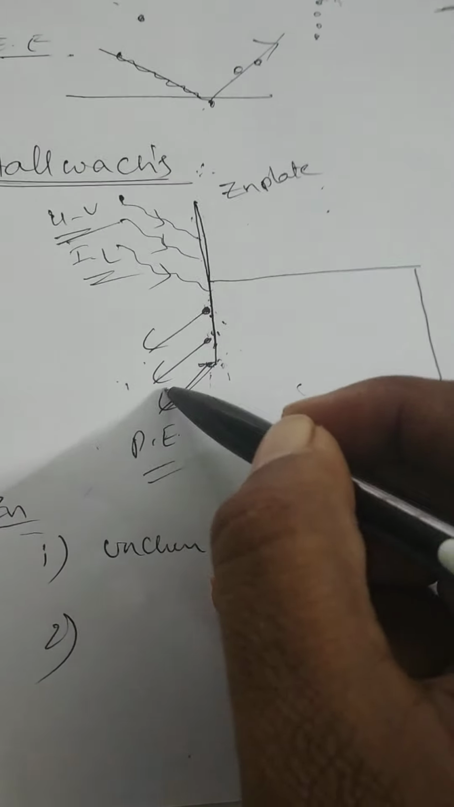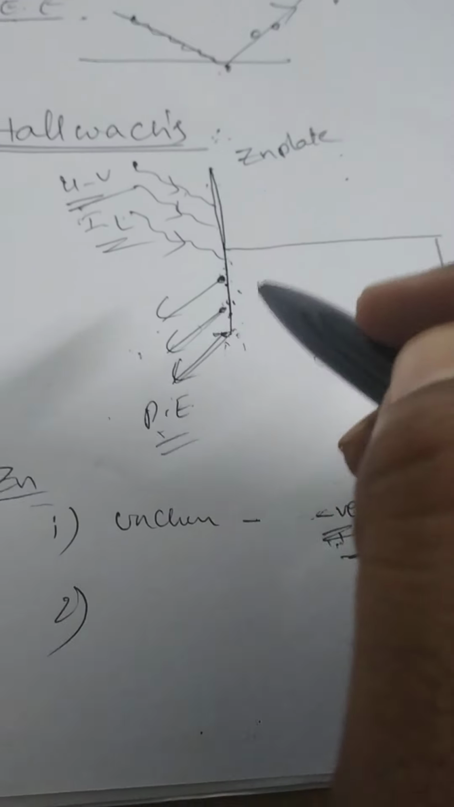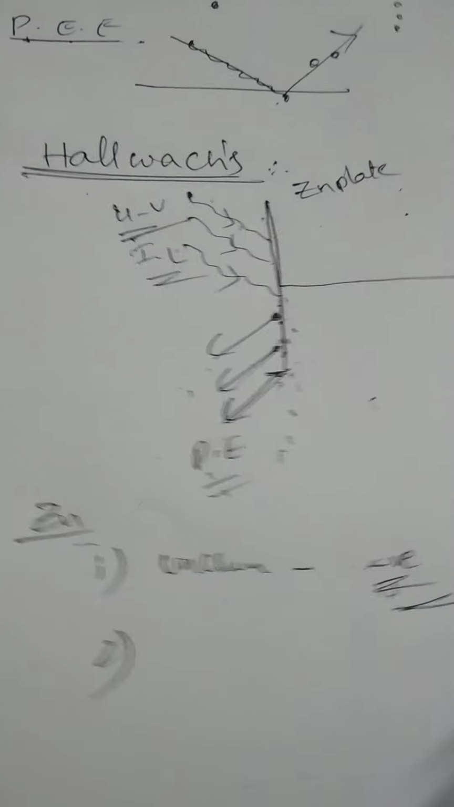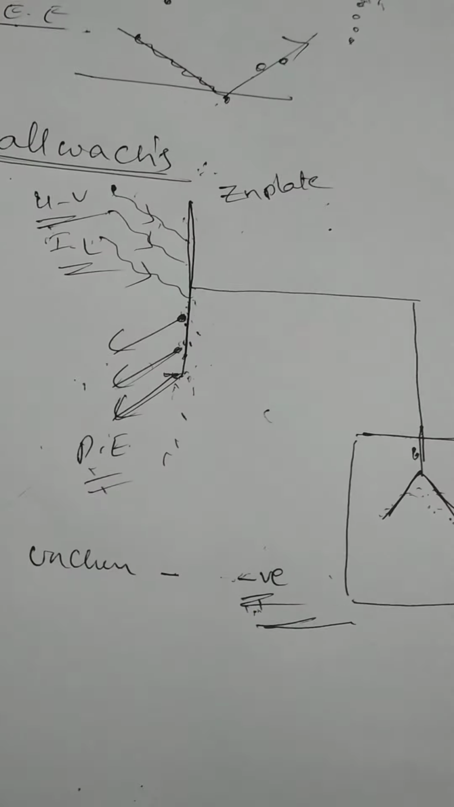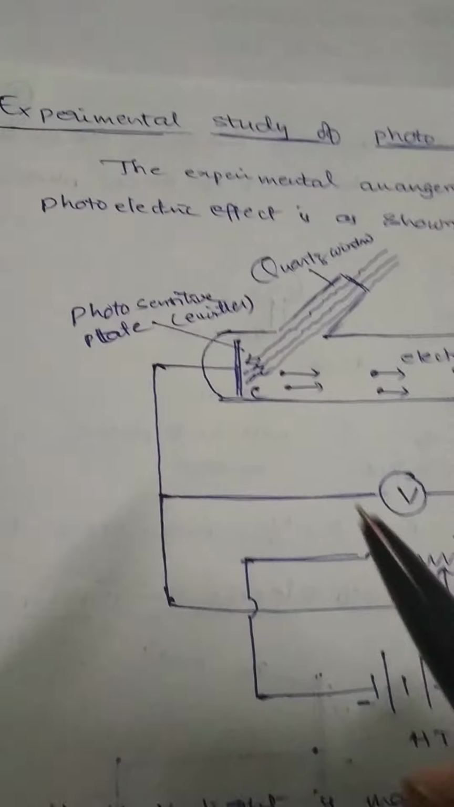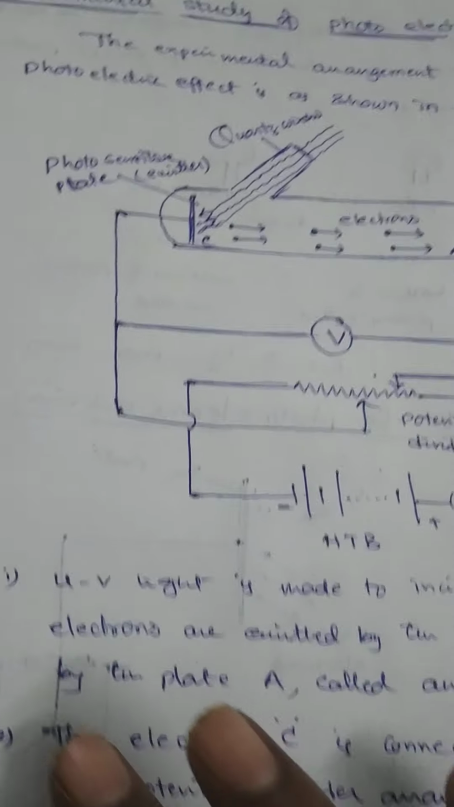Therefore, the process of emission of electrons when exposed to UV light is called photoelectric emission. This was first observed by the scientist Hallwachs. Later, the same photoelectric emission was explained using the Lenard experiment and also Millikan. So here, this is the experimental setup for photoelectric emission according to Lenard as well as Millikan.